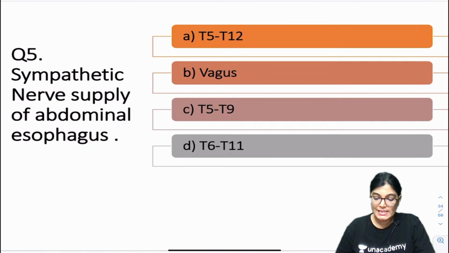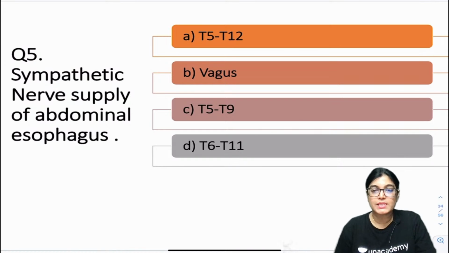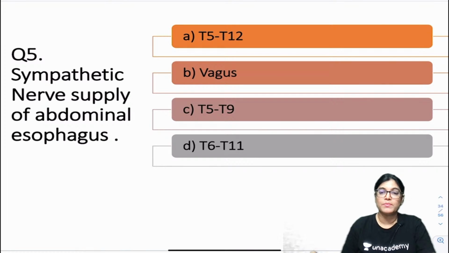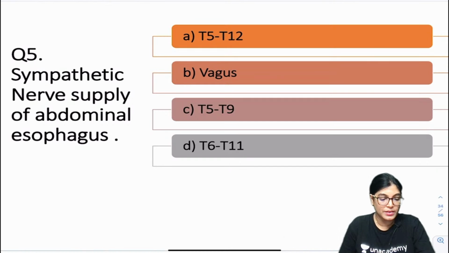360 is telling C. Okay, C. Actually, the options are slightly confusing. I have twisted the options slightly, but I will explain which is the correct one. So whichever you feel is right, please mark it.